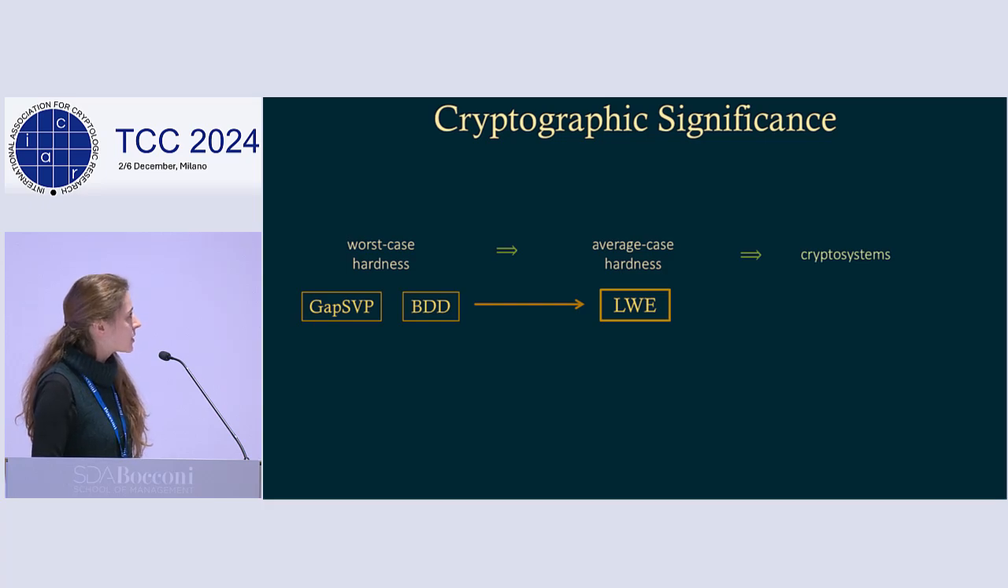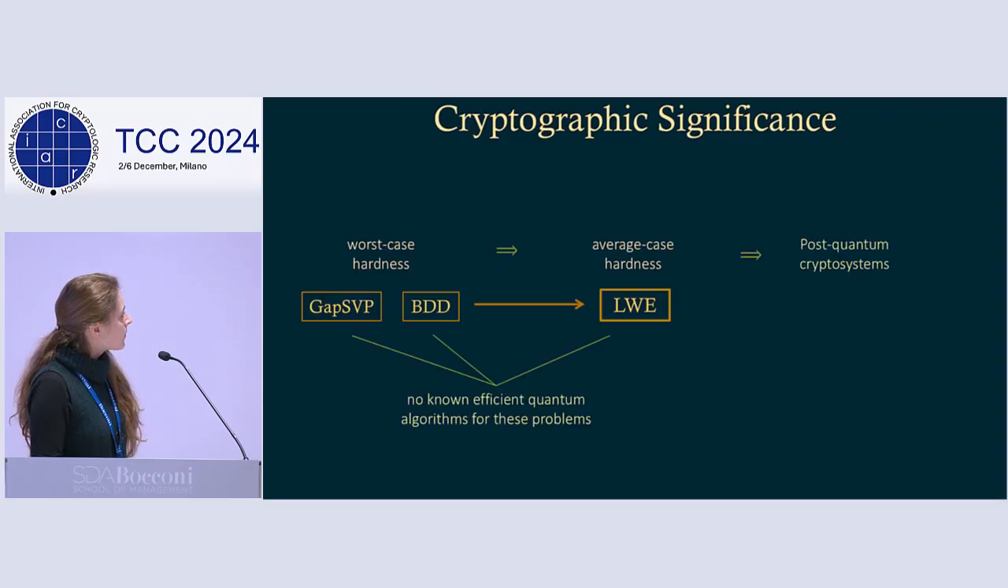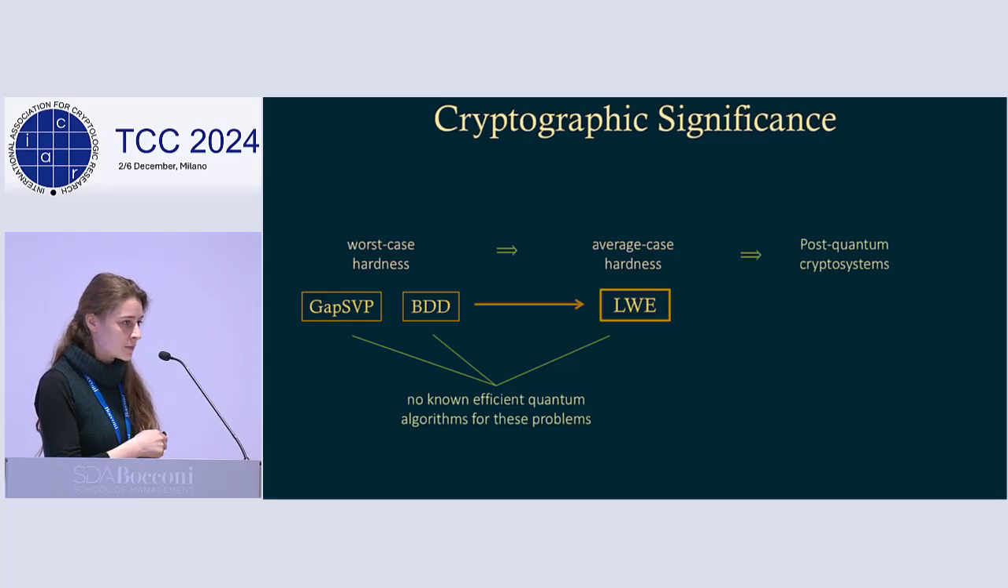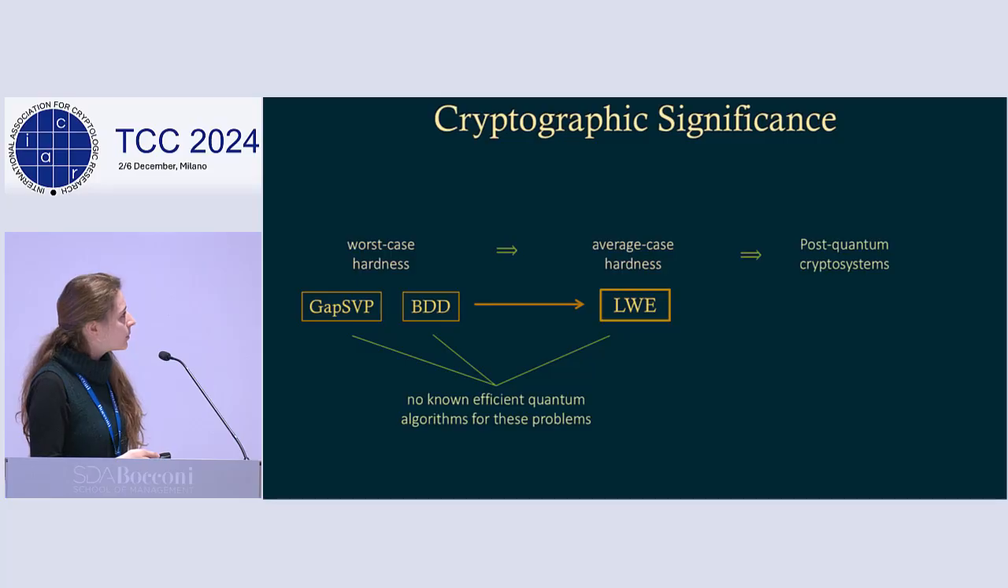Specifically, they're lattice problems gap SVP and BDD, which I'll define later on. And moreover, because we don't know of any efficient quantum algorithms that can solve these lattice problems or LWE, this makes the cryptosystems based on LWE post-quantum, for now at least.